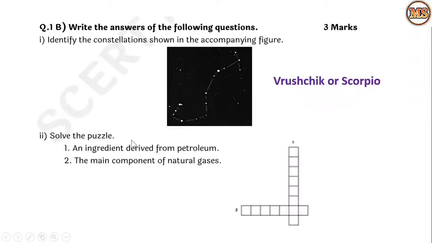Then second one, solve the puzzle. Here is a box type arrangement which is a puzzle and we have to fill in the words. An ingredient derived from petroleum is the first one, so here we have to write it in a vertical position. And the second one, the main component of natural gas, we have to write here. The main component of natural gas is methane. And the ingredient derived from petroleum is kerosene.